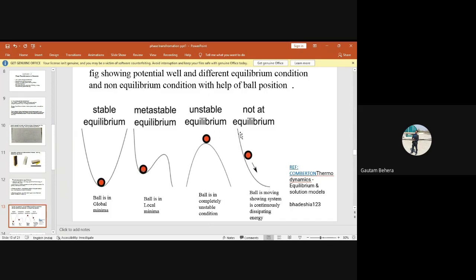Now, this is a figure. This is showing not at equilibrium. See, a ball is continuously rolling down the hill. That means it will dissipate its energy. The potential energy is converted into kinetic energy, and it is completely dissipating energy with its motion. So you cannot call it a stable condition or stable equilibrium condition. So I have written here, ball is moving, showing system is continuously dissipating energy. It means the system is not in equilibrium condition. Is it okay? I think this figure is clearly understood by everybody. Yes, sir. Okay, fine.